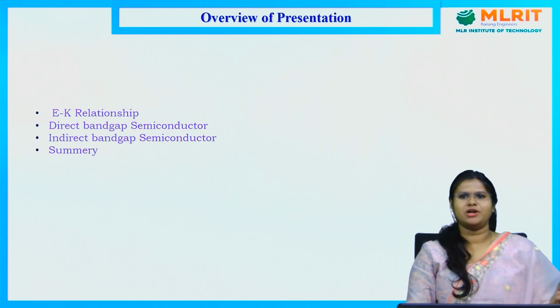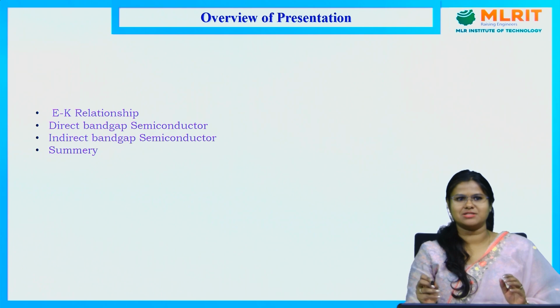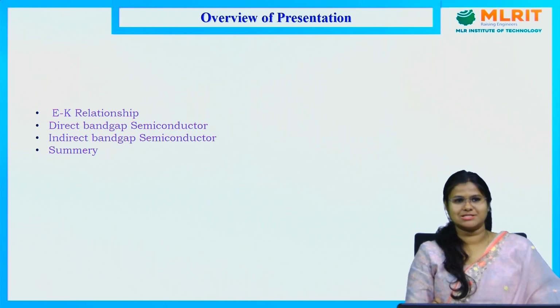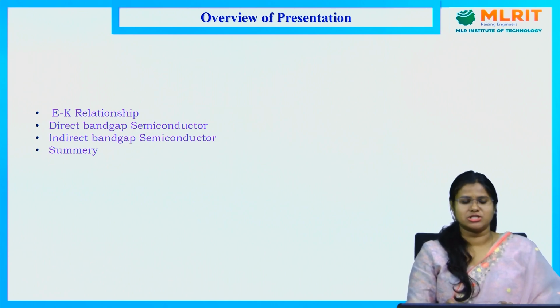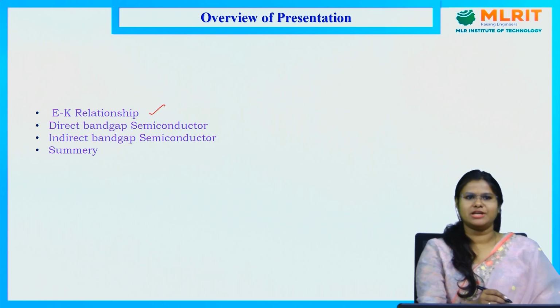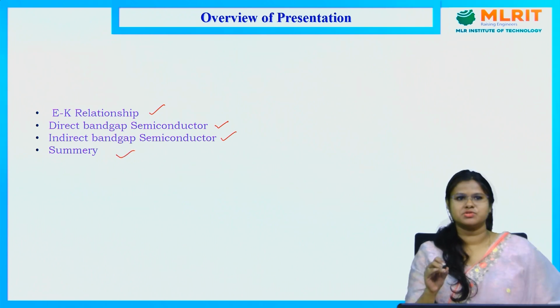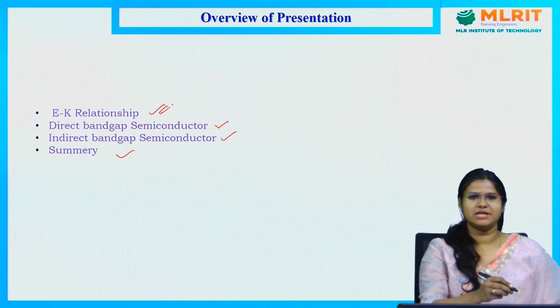So already we have classified semiconductors into intrinsic and extrinsic semiconductors. Again, on the basis of the energy bands, we will classify those into direct and indirect bandgap semiconductors. So today in this lecture, I will go through the EK relationship, then direct bandgap semiconductor, then indirect bandgap semiconductor, and I will summarize this topic. Now I will start with the EK relationship.